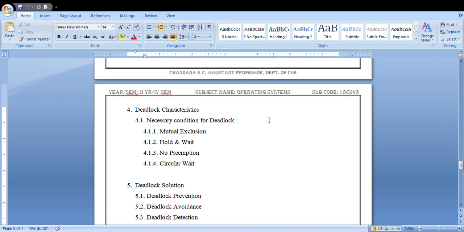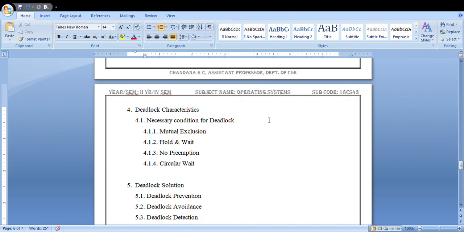Once a process has obtained a resource, the system cannot remove it from the process's control until the process has finished its execution. That is, once the process is assigned to the processor, until its execution is complete, no other process can preempt it. That is non-preemption. Next one is circular wait.